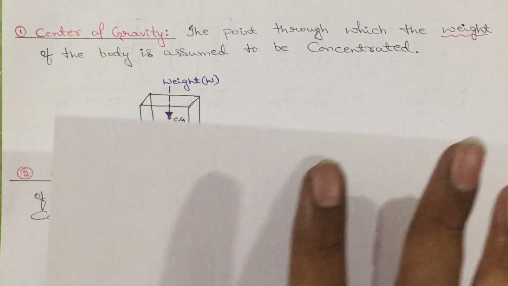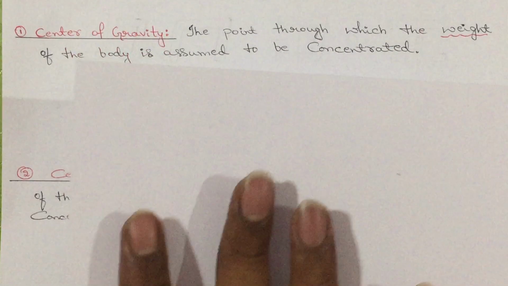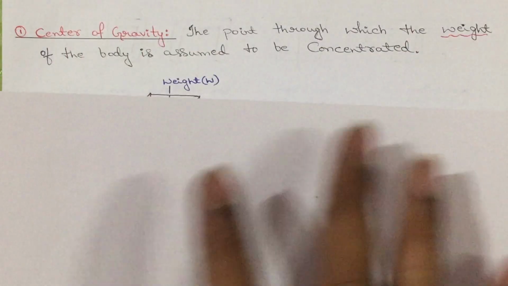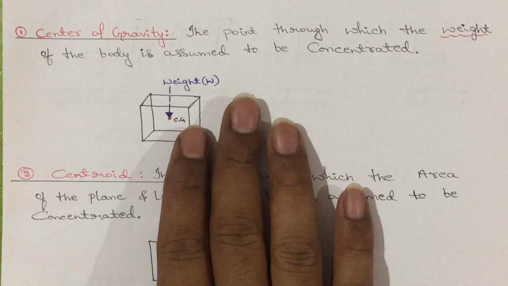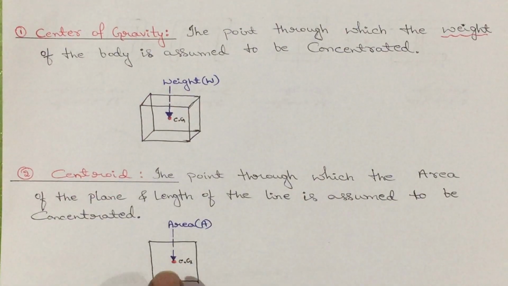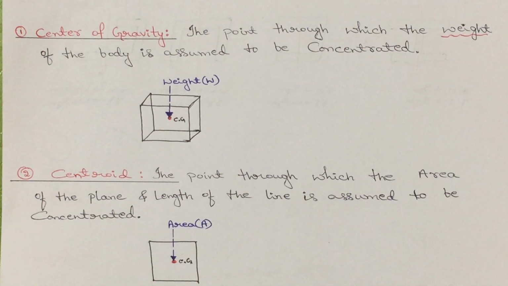Nothing but it is a plane figure. In that plane figure, we are going to get some area. The point where this area is assumed to be concentrated is known as centroid. Center of gravity is the point where the weight is assumed to be concentrated. Centroid is the point where area is assumed to be concentrated.